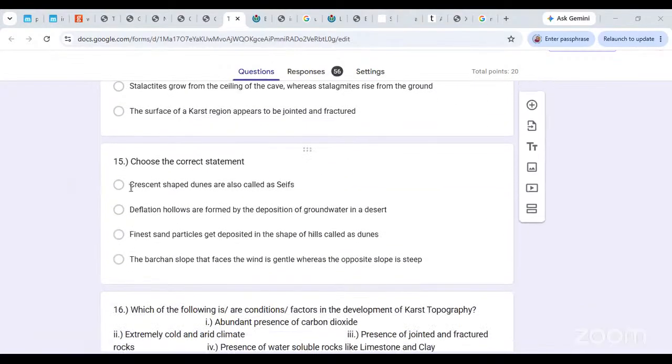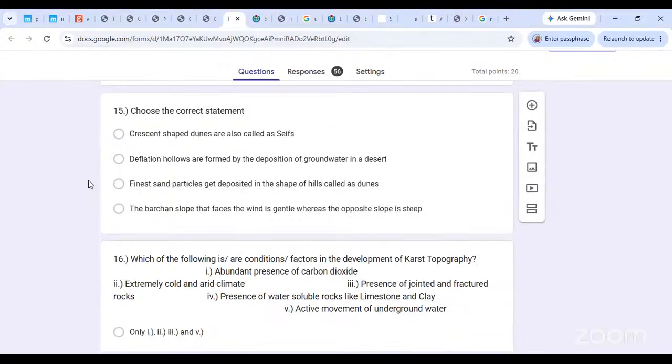Choose the 15th statement. Choose the correct statement. Crescent shaped dunes are also called as 'seifs'. Crescent मतलब moon का जो shape होता है, वैसे वाला, उसको seifs बुलाएंगे क्या? Crescent shape मोस्टली barchans होते हैं, वो तो ऐसे hooks जैसे होते हैं, right?